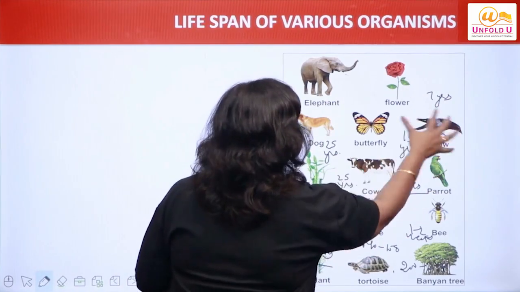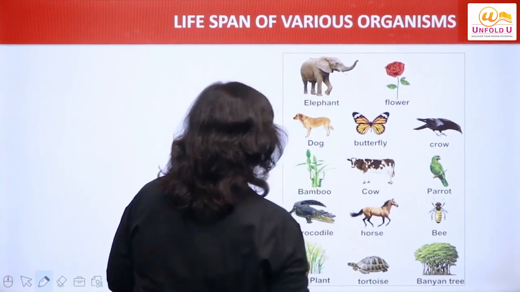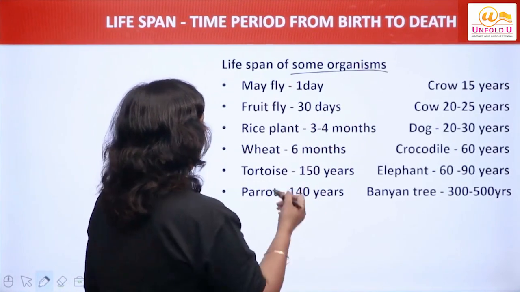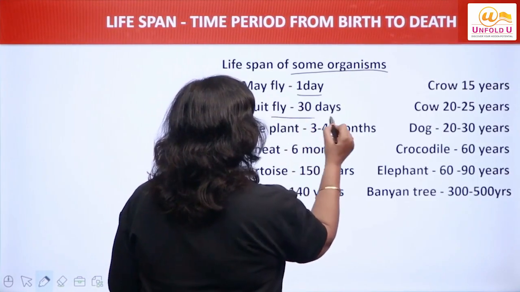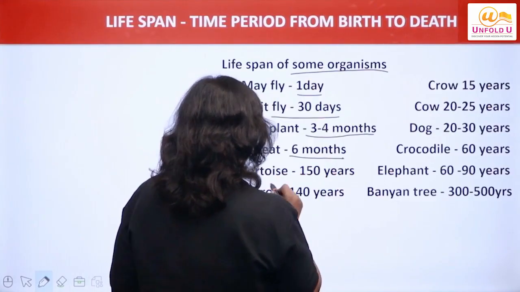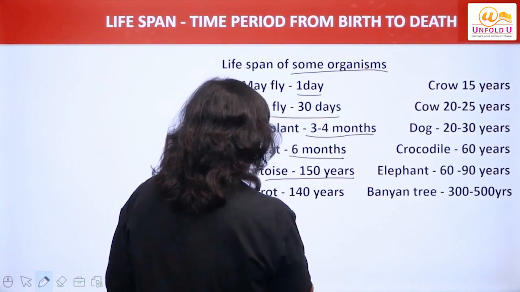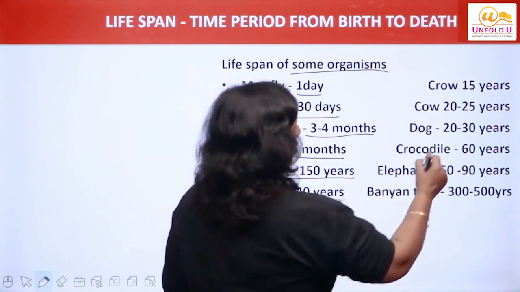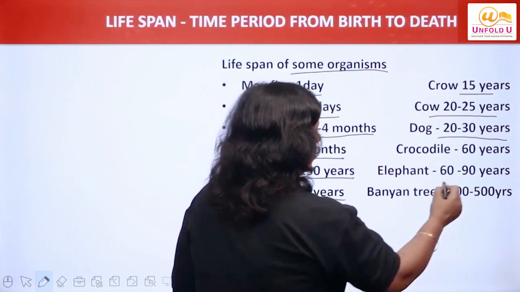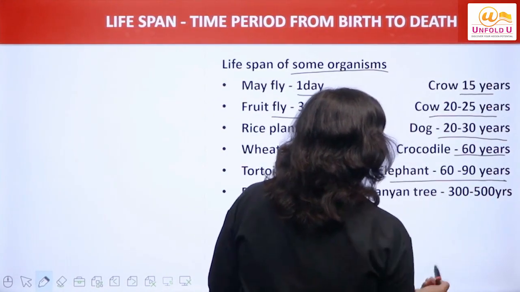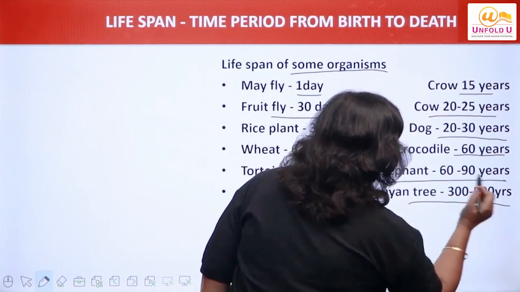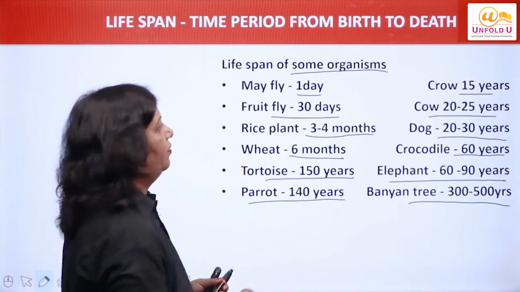Now let us look at the lifespans of various organisms with the help of another slide. Lifespan of some organisms I have written here. Mayfly 1 day, fruit fly 30 days, rice plant 3 to 4 months, wheat 6 months, tortoise 140 to 150 years, parrot 140 years, crow 15 years, cow 20 to 25 years, dog 20 to 30 years, crocodile 60 years, elephant 60 to 90 years, or you can say 60 to 75 years also. Banyan tree 300 to 500 years.